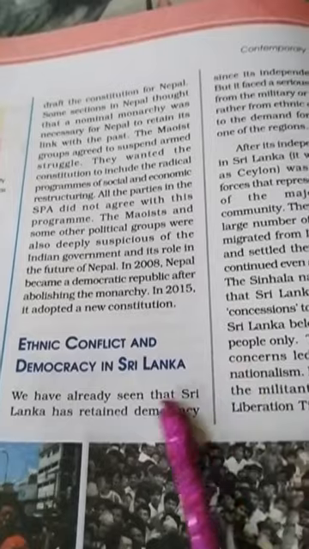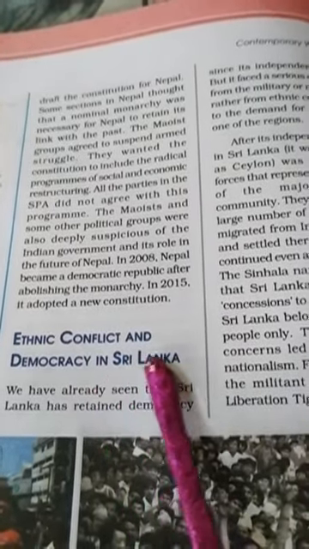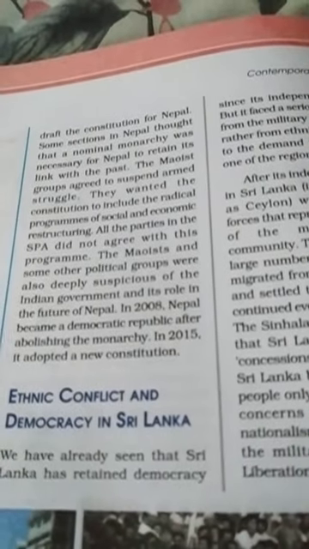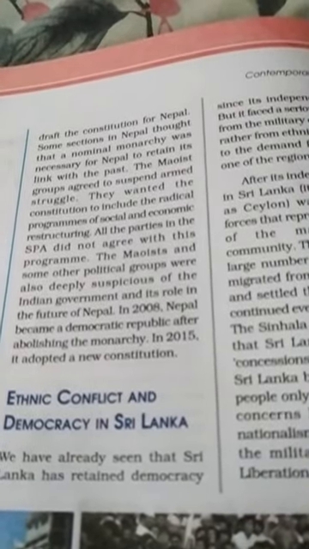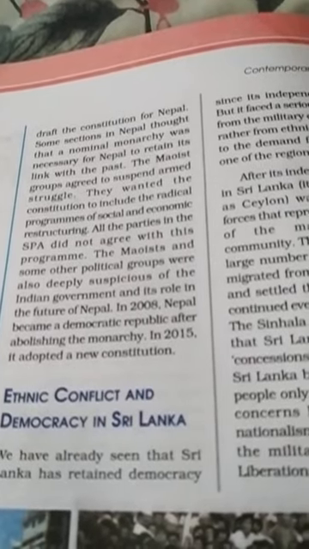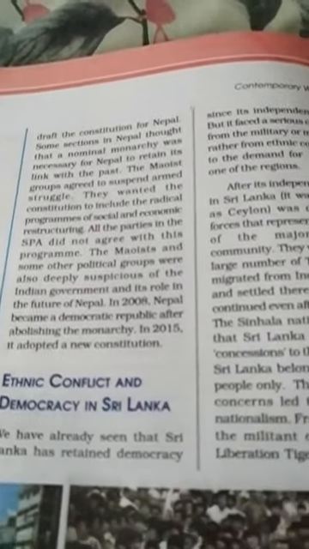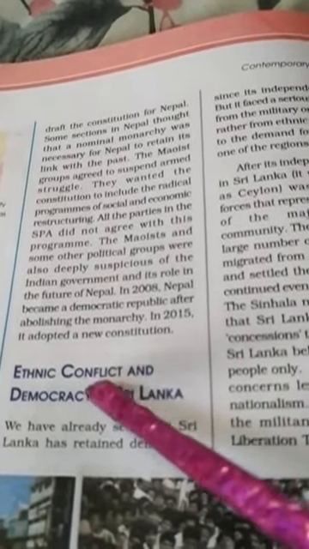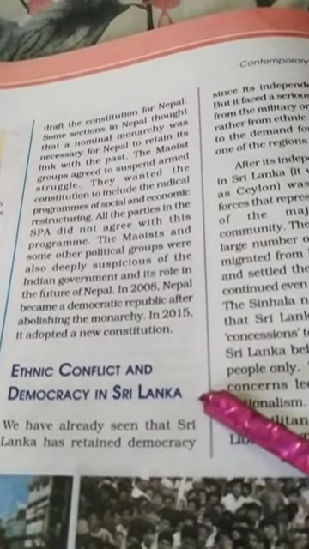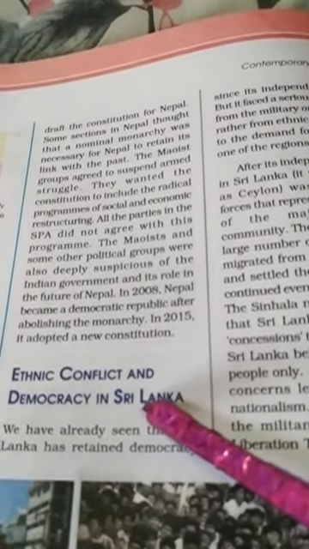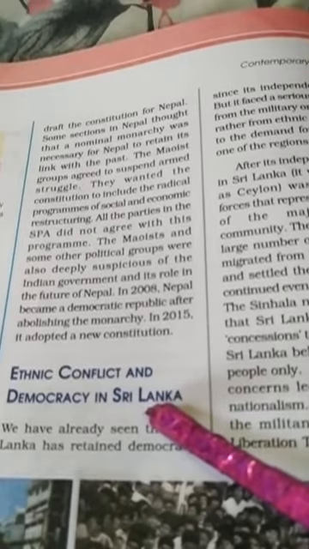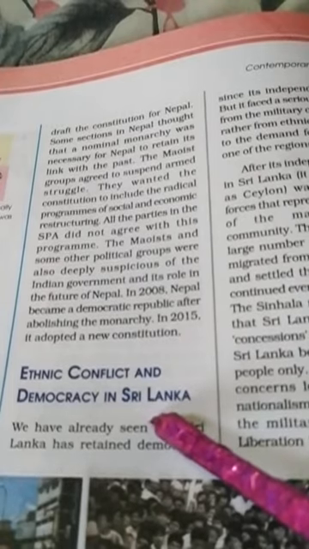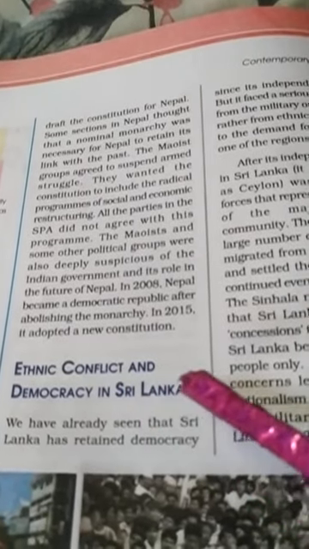Before this we have completed reading elaborately about the system of government in Pakistan. Then secondly we read about Bangladesh. Thirdly we completed Nepal, and today we will try to understand about Sri Lanka. That means the topic's name is ethnic conflict and democracy in Sri Lanka. Some of these points you have already read in class 10, and it will be to some extent easy for you to understand.